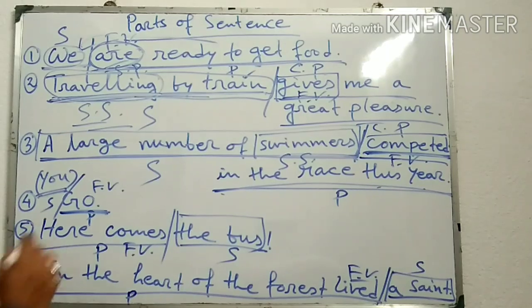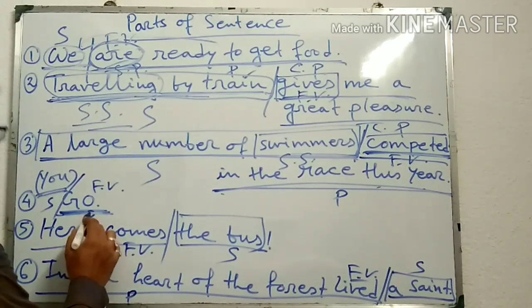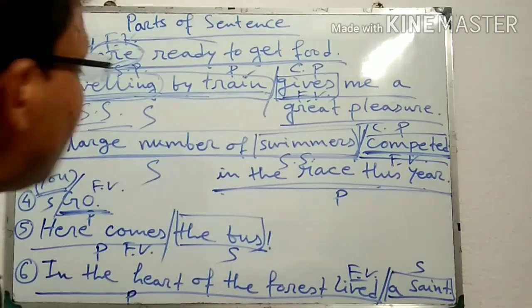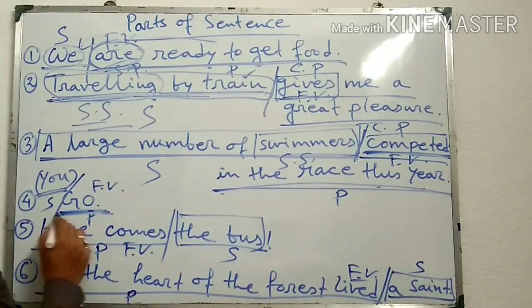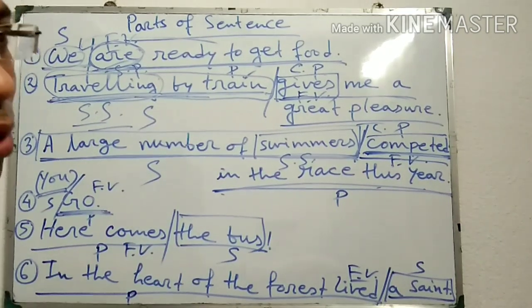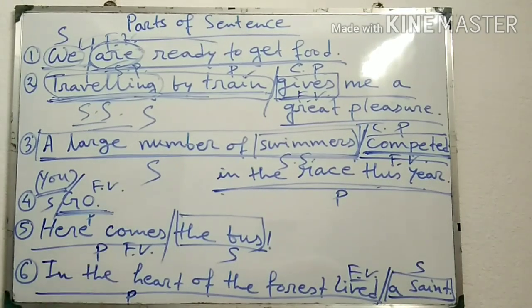Similarly, here also, go is only one finite verb and no other words, so it is both the complete predicate and also the simple predicate.